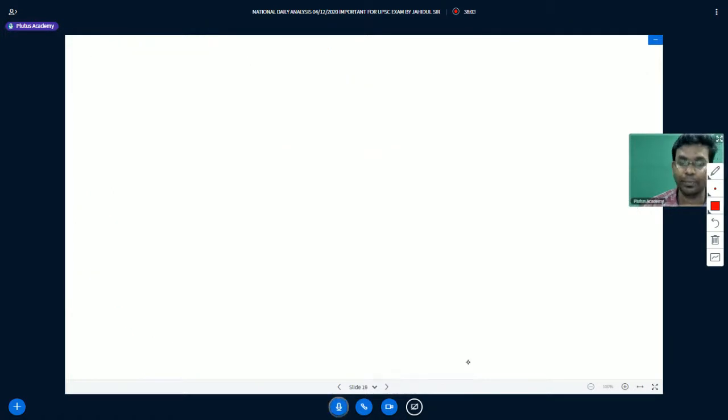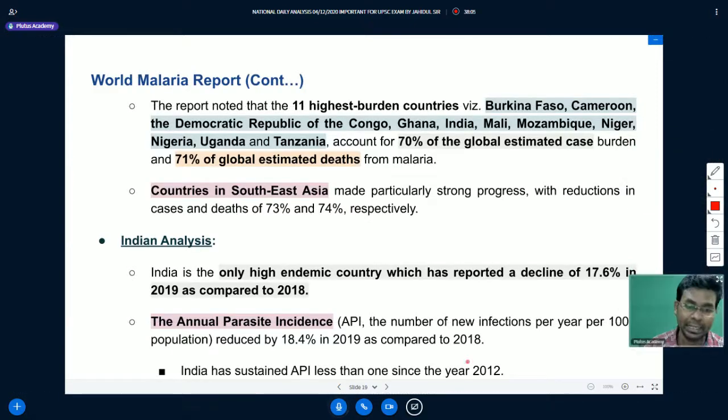This report highlights the global study as well as country specific study. We are interested in learning what the global trend related to malaria is, and what the India specific concern is. The report noted that the 11 highest burden countries are Burkina Faso, Cameroon, the Democratic Republic of Congo, Ghana, India, Mali, Mozambique, Niger, Nigeria, Uganda, and Tanzania.